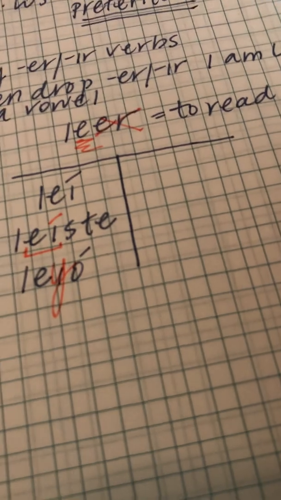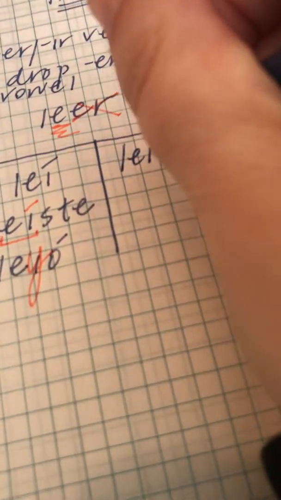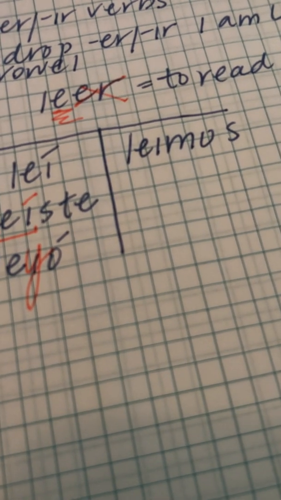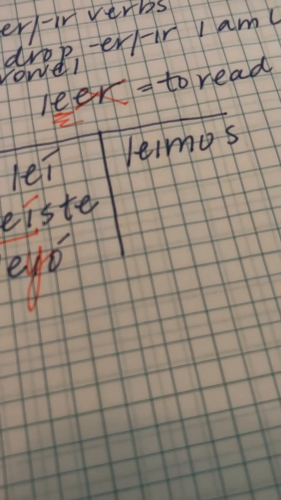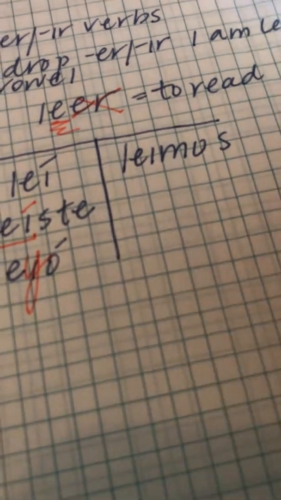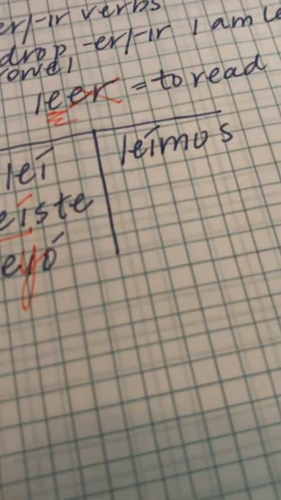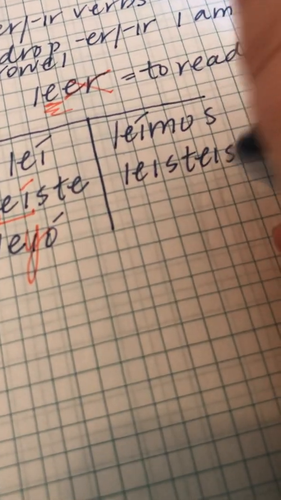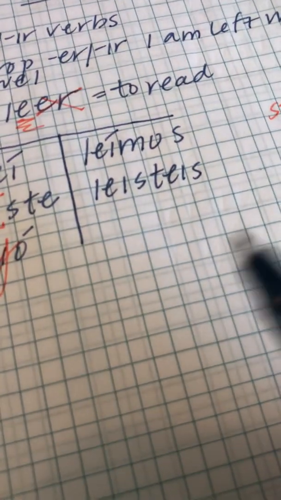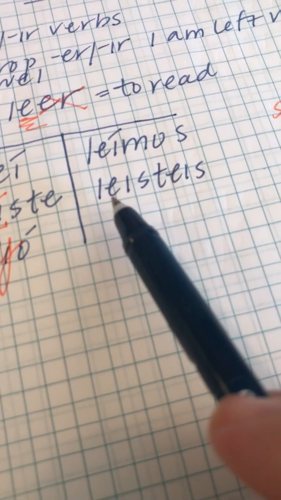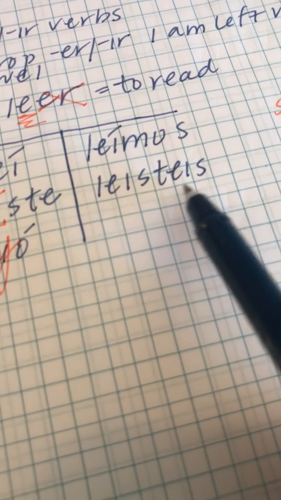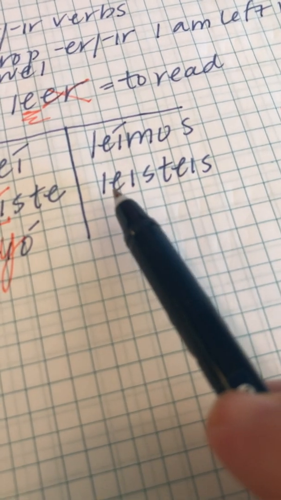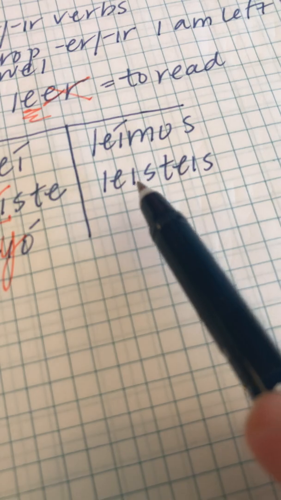Nosotros, we read. Okay, what do I need? I need an accent over that I because I don't want to say leimos, I want to say leímos. So I have to break that diphthong. Vosotros. I have two diphthongs in this word. I have that first diphthong, and then I have my second diphthong. I don't want to say leisteis, I want to say leísteis.